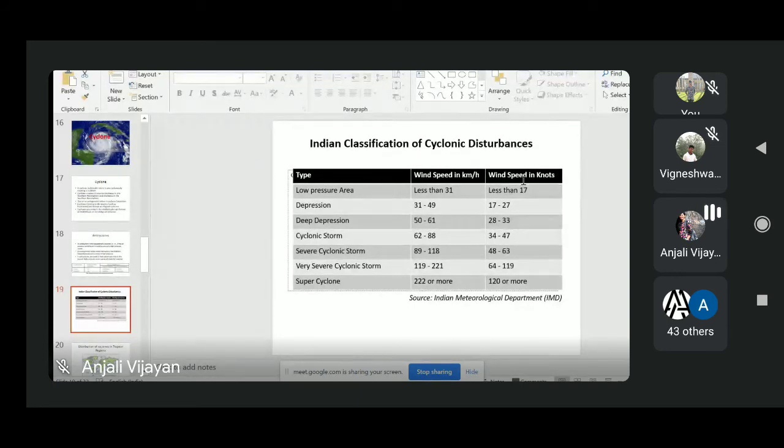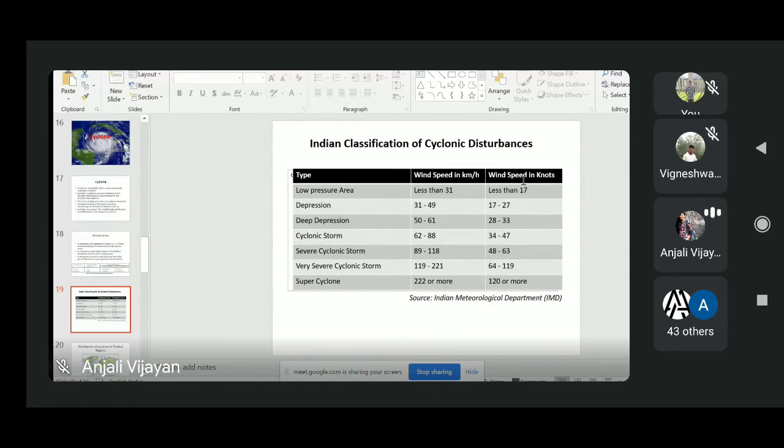If it is between 50 and 61, then deep depression. 60 to 88, then we call it a cyclonic storm. If it is between 89 and 118 kilometers per hour, it becomes a severe cyclonic storm. 119 to 221, it becomes a very severe cyclonic storm. And if it goes beyond 222 kilometers per hour, it becomes a super cyclone. So this is the Indian classification.